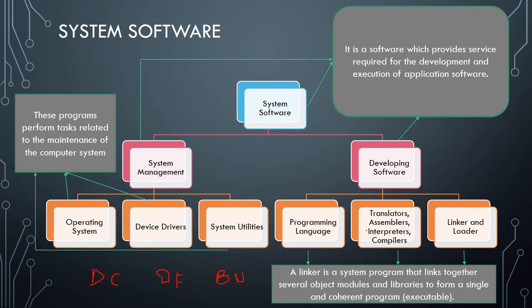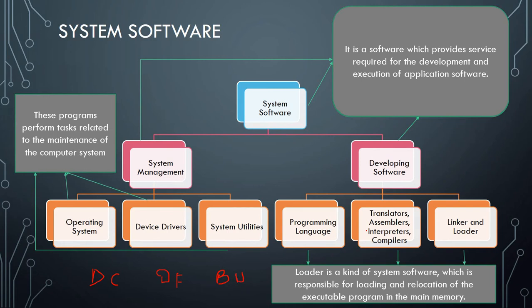Next one, what is a loader? A loader is a kind of system software which is responsible for loading and relocation of the executable program in the memory. We are saying that CPU is the brain of computer, so the CPU control unit is linking the input and the output and the memory and the ALU with everything. It is working on it. It's a linker.